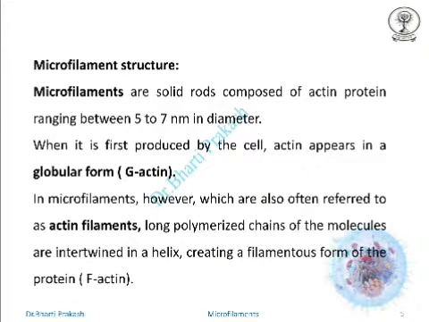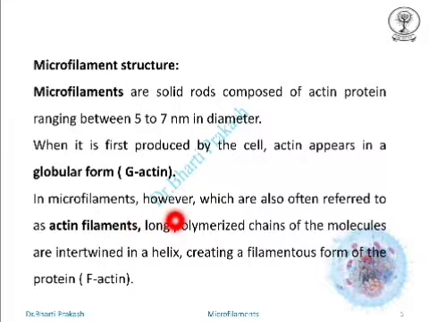The microfilament structure. Microfilaments are solid rods and they are composed of the actin protein. Their diameter ranges between 5 to 7 nanometers. When it is first produced by the cell, the actin appears in the G-actin form, that is, the globular form.